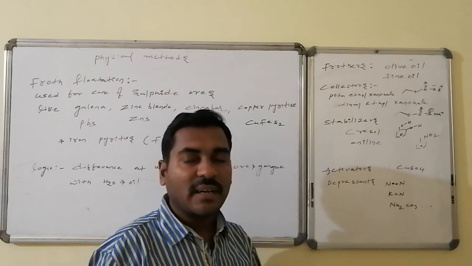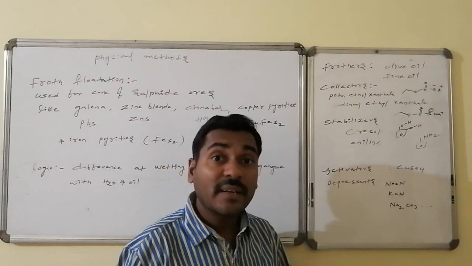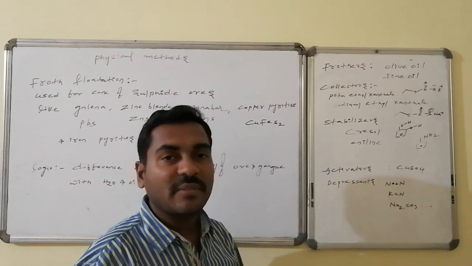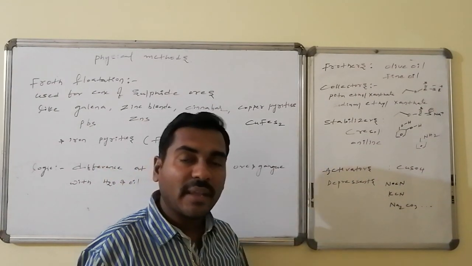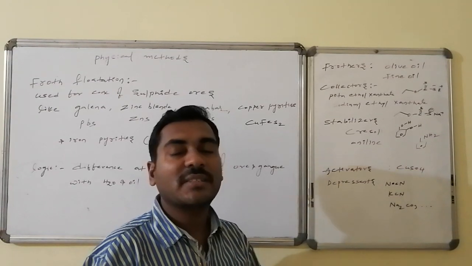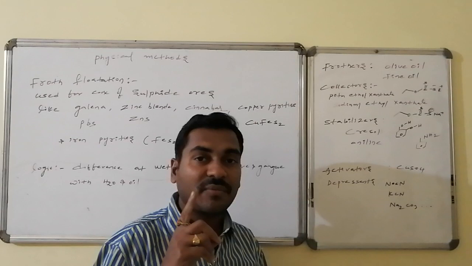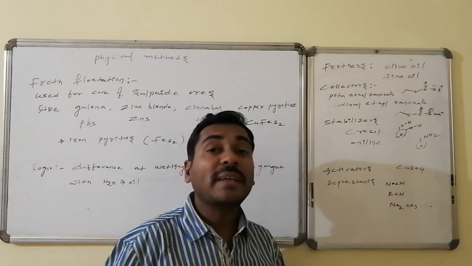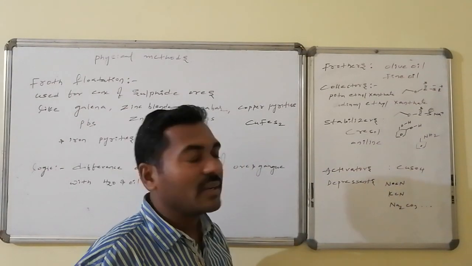Ore particles come and stay over the froth. For that process, we are using certain collectors: potassium ethyl xanthate and sodium ethyl xanthate are said to be the collectors. They make the ore particles adsorb over the froth. Stabilizers: after adsorption of ore particles over the froth, to make them stable, we are using certain substances. Those are said to be the stabilizers.